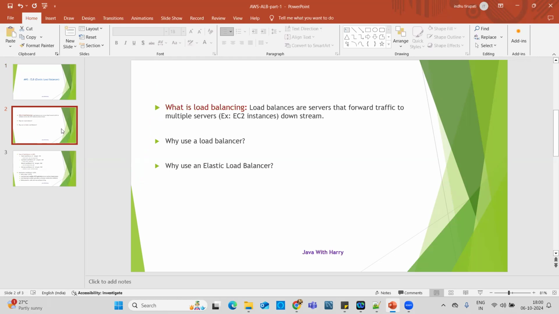First of all, load balancers are basically servers that forward traffic to multiple servers, for example EC2 instances or any other targets. And a very important thing is why we use load balancers. A load balancer spreads load across multiple instances, and also exposes a single endpoint, a single point of contact, to access the applications. And it handles the failures of the downstream APIs.